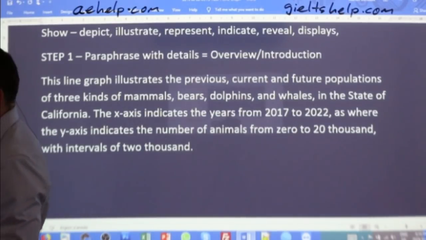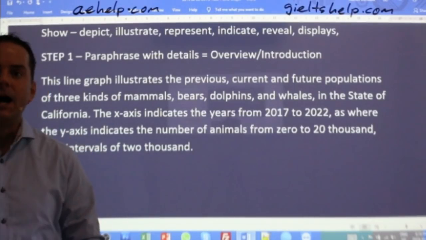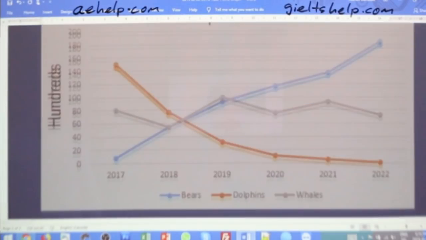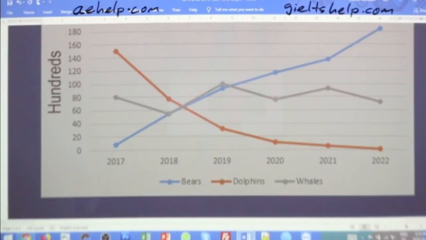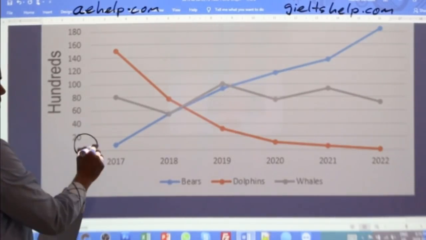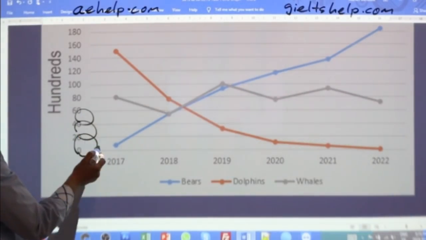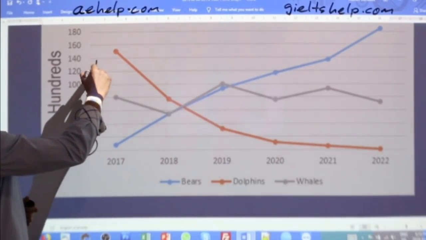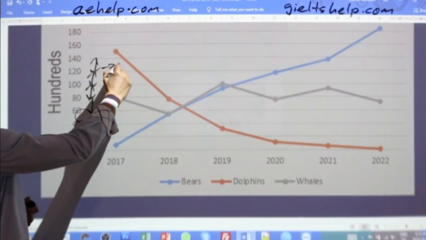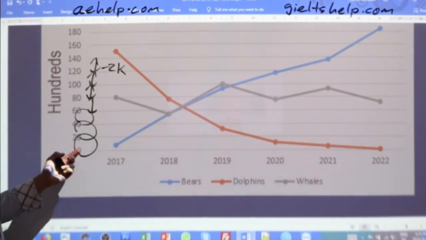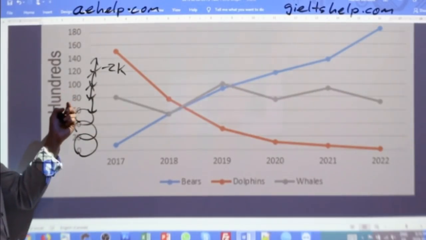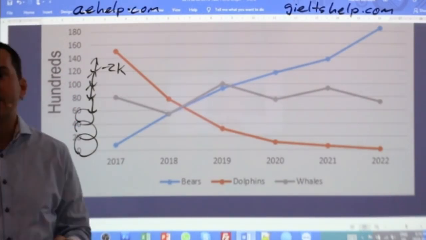You can write the number as well, of course. So again, these are called intervals. This is an interval here, another interval, another interval. The distance in these intervals is 2,000 apiece. So 0, 2,000, 4,000, 6,000, 8,000, 10,000, going up, up, and up.